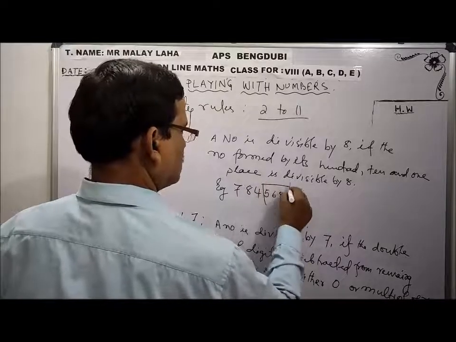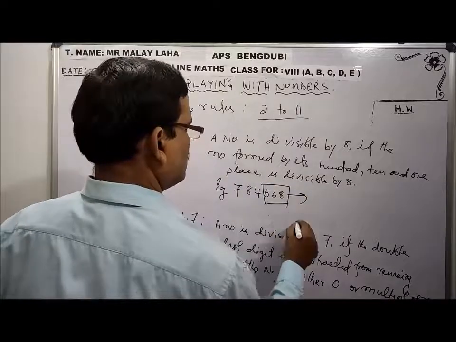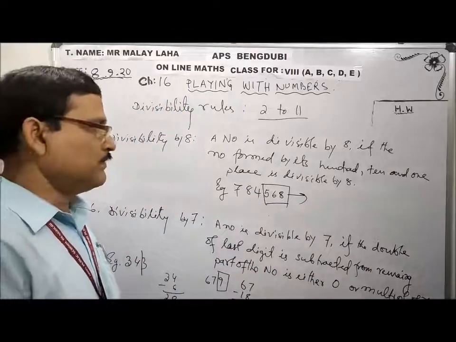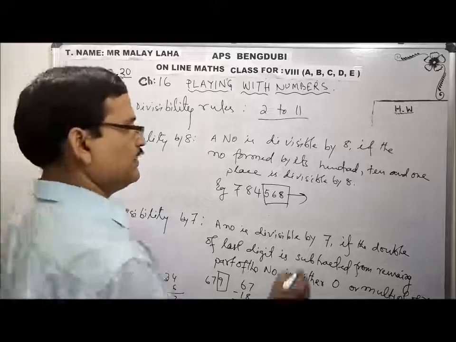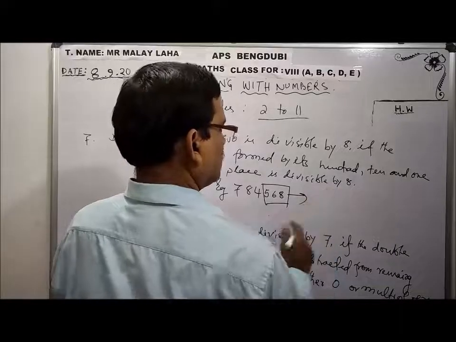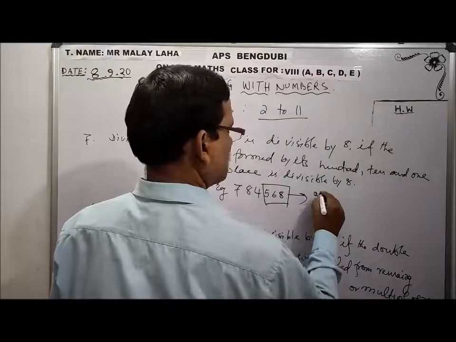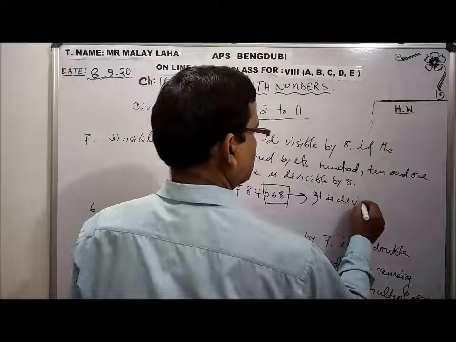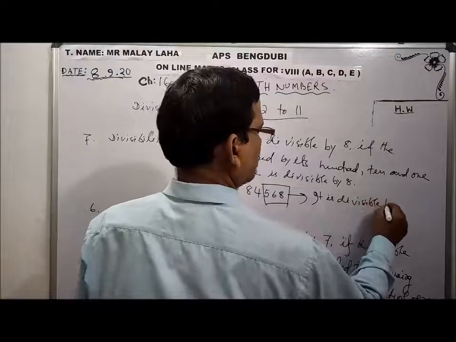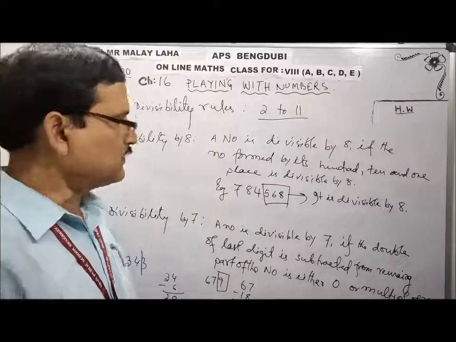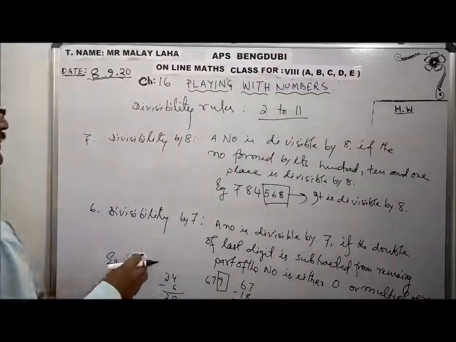So up to this much, you consider 5, 6, 8. It is divisible by 8. That's why it is divisible by 8. Clear? Now,